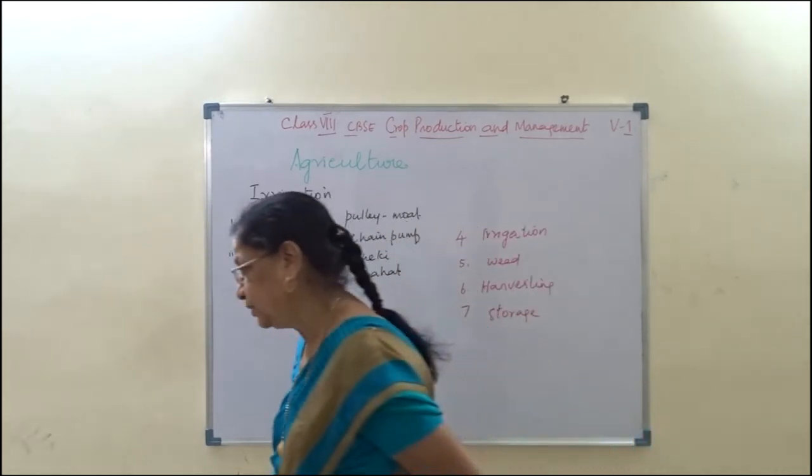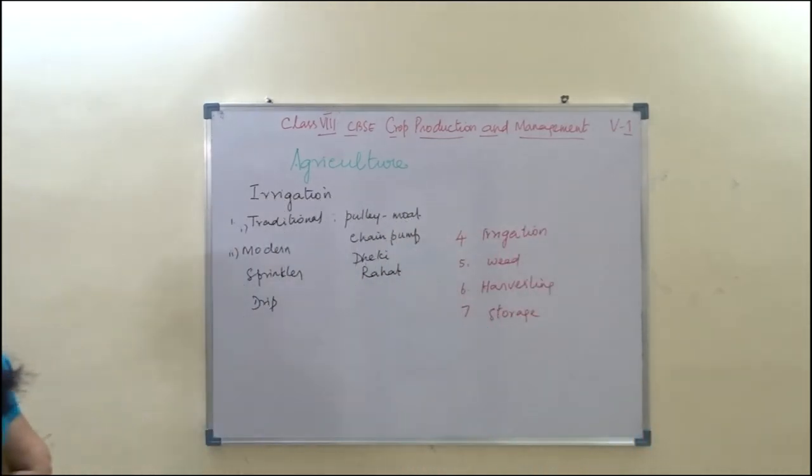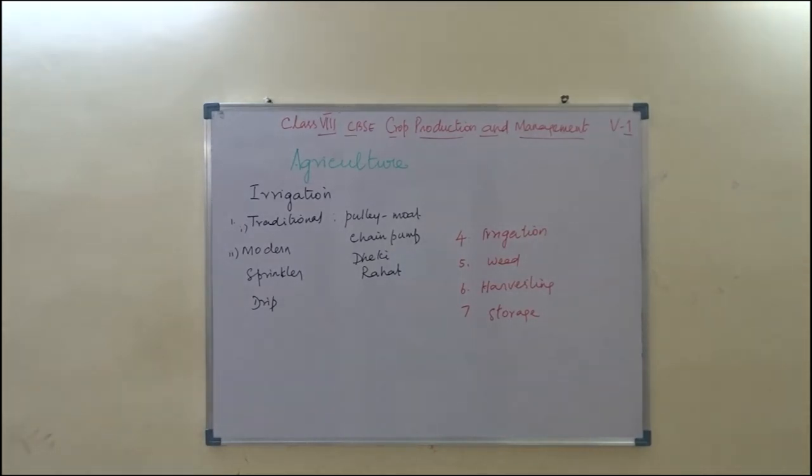Okay. The next one is manure and fertilizers. The manure is naturally forming. Whereas fertilizers are rich in particular nutrients. Suppose for a plant, urea can be supplied.